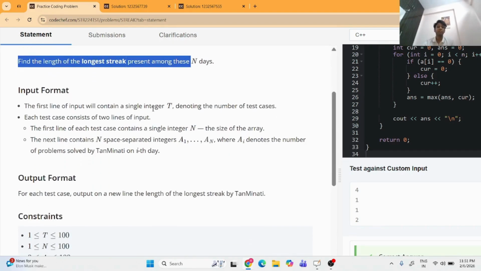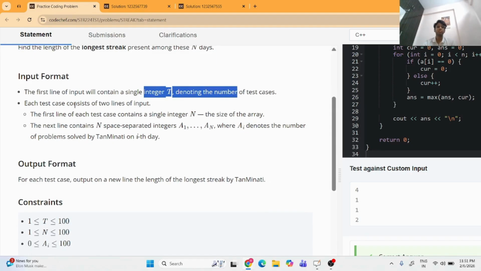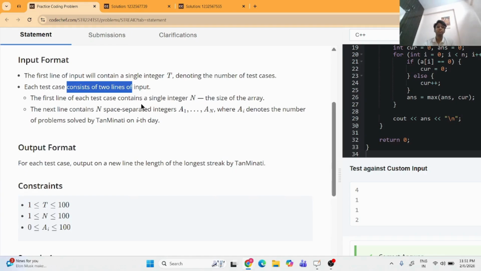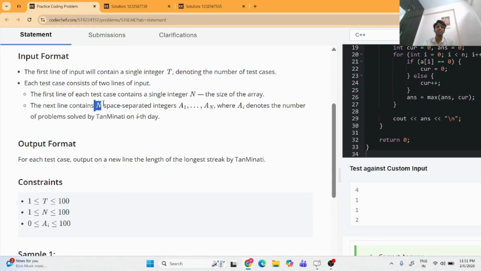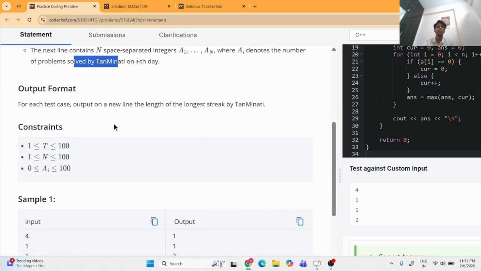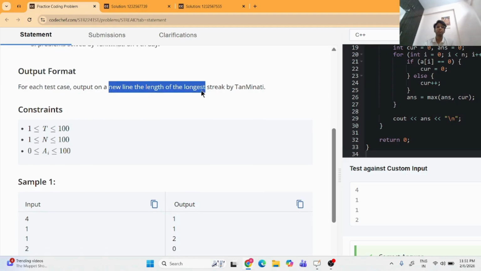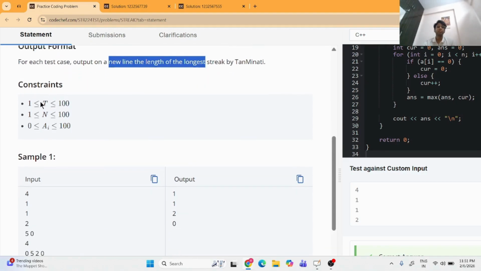Input format. The first line of input will contain a single integer t denoting the number of test cases. Each test case consists of two lines of input. The first line of each test case contains a single integer n, the size of the array. The next line contains n space separated integers a1, a2 till a of n, where a of I denotes the number of problems solved by Tan Minati on the ith day. Output format. For each test case output on a new line, the length of the longest streak by Tan Minati. Constraints: n lies from 1 to 100, t lies from 1 to 100, and a of I lies from 0 to 100.